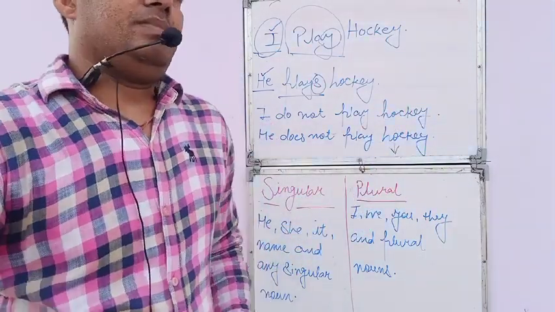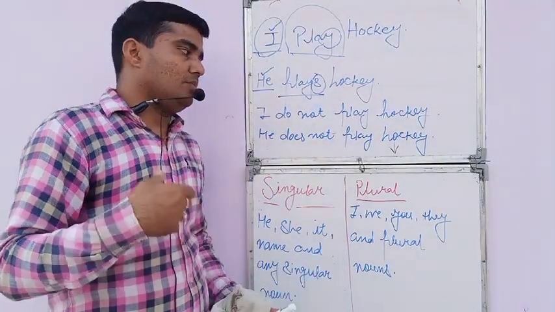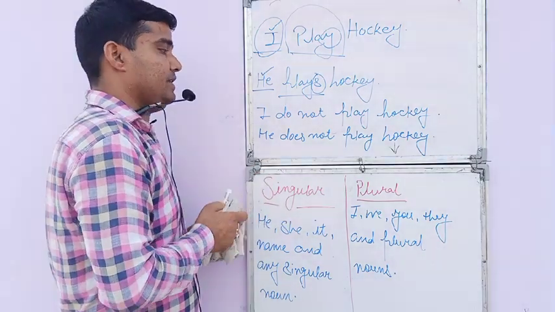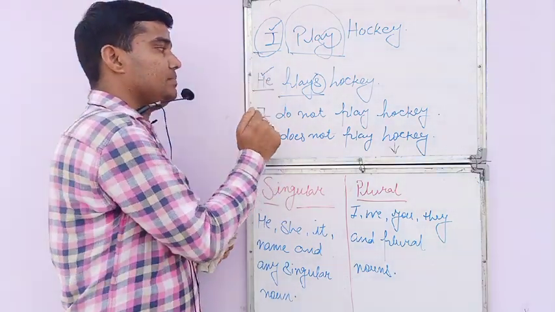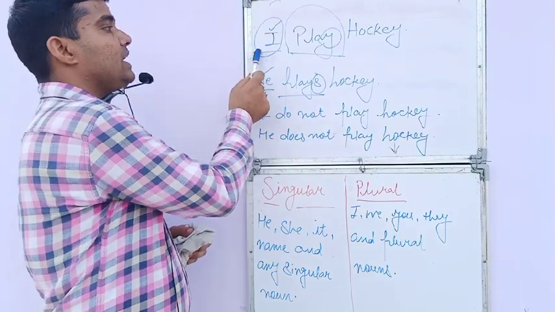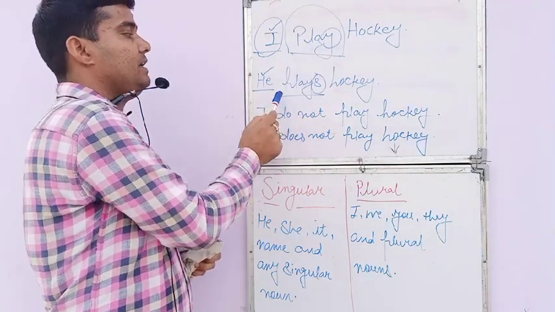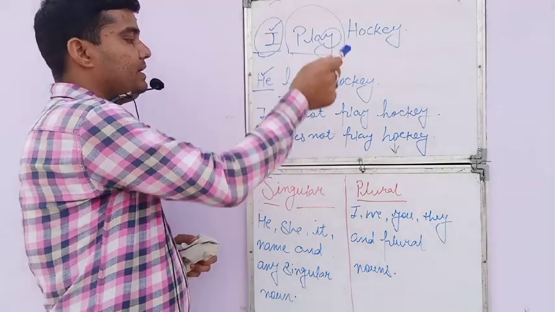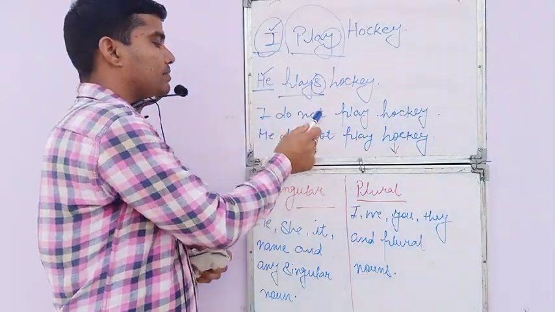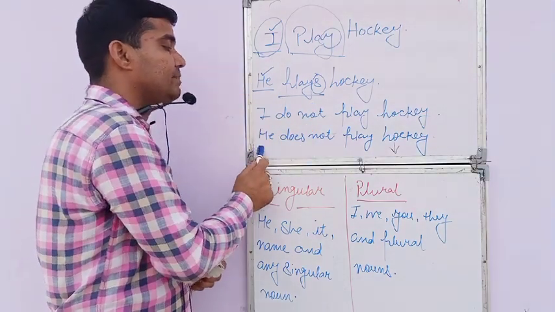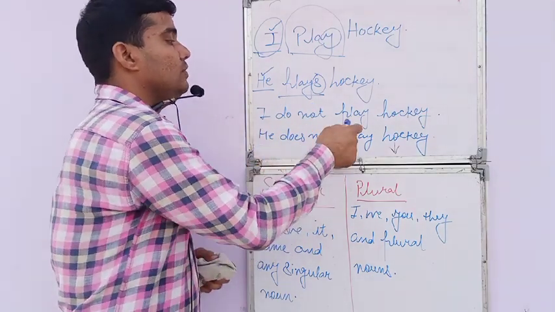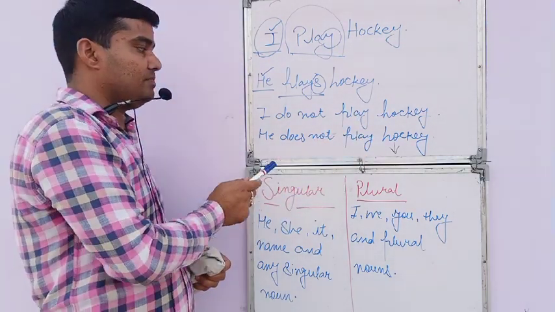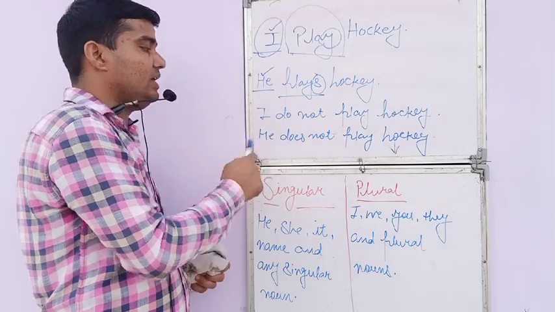Let's take some more examples. Let's see some more verbs, how verbs are applied when we talk about subject-verb agreement. So once again, see the examples very carefully. First is, I play hockey. Only play is applied, but when I take he in place of I, it becomes plays. When I make the negative of it, it becomes I do not. But when I take the negative sense with he, it becomes he does not. Even though the verb is the same at both places, when we talk about auxiliary verbs, it becomes do not with I and does not with he.